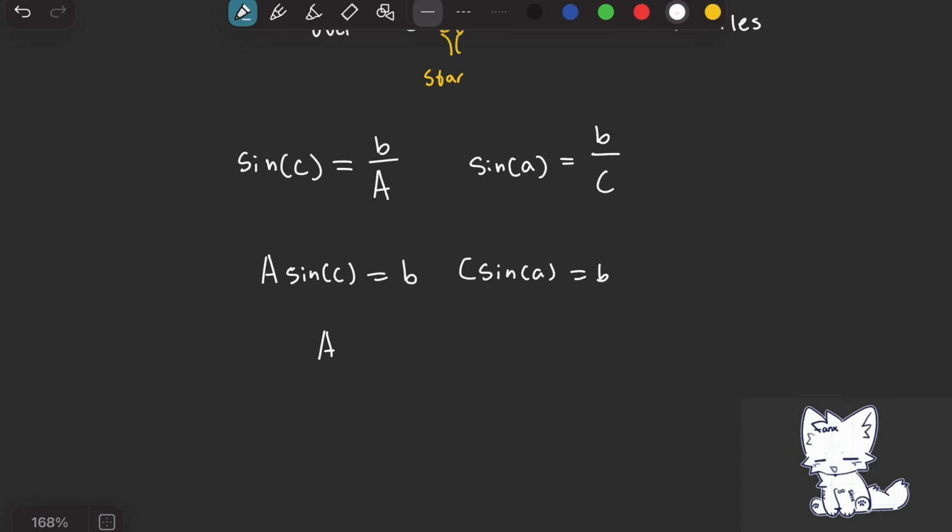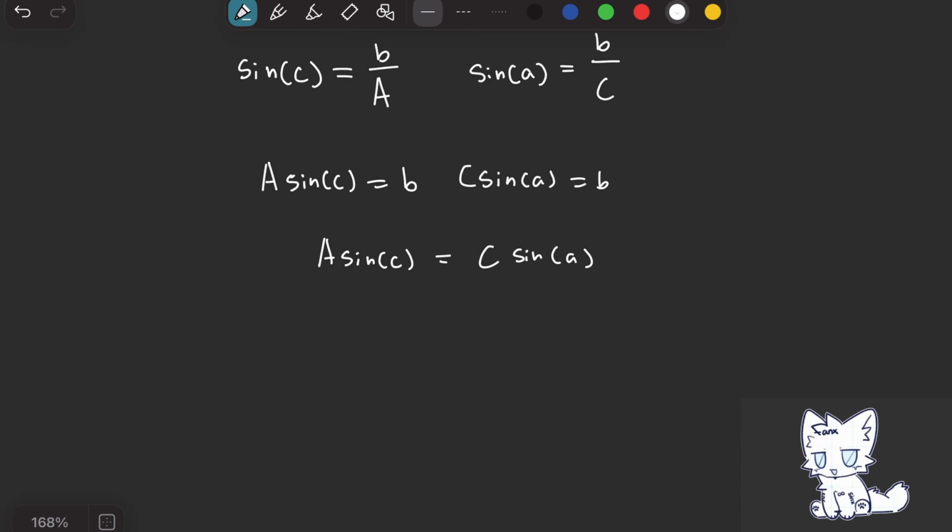So that must mean that A sine C is equal to C sine A. And can you see where I'm getting at? We can divide by A and C and kind of swap them. So then we end up getting sine of C over C is equal to sine of A over A.